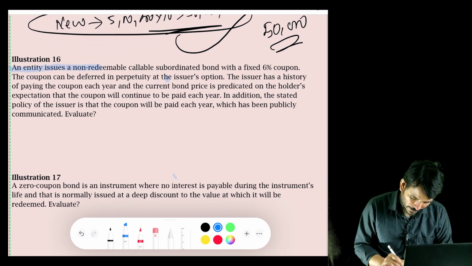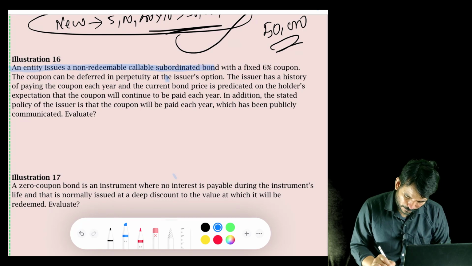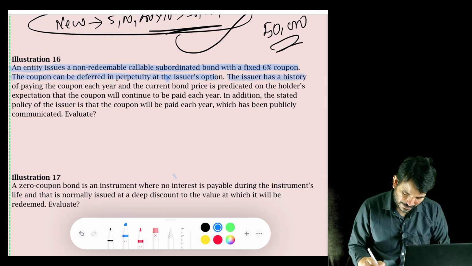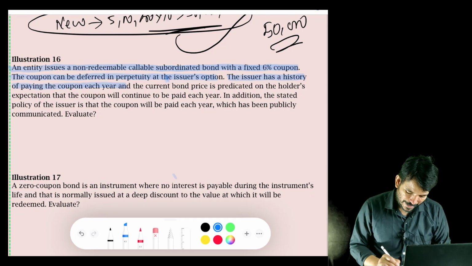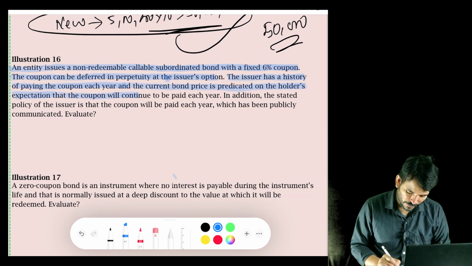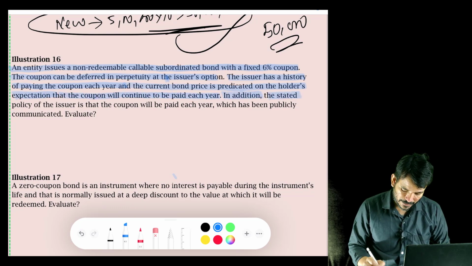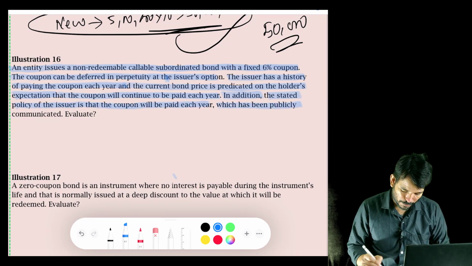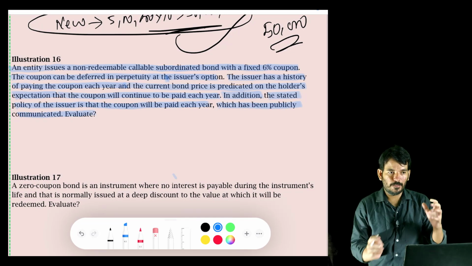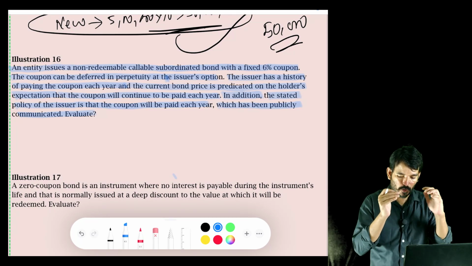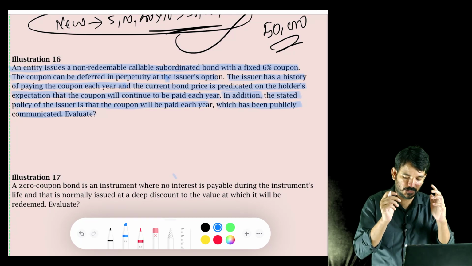An entity issues a non-redeemable callable subordinated bond with a fixed 6% coupon. The coupon can be deferred in perpetuity at the issuer's option. The issuer has a history of paying the coupon each year, and the current bond price is predicated on the holder's expectation that the coupon will continue to be paid each year. In addition, the stated policy of the issuer, publicly communicated, is that the coupon will be paid each year. Evaluate.